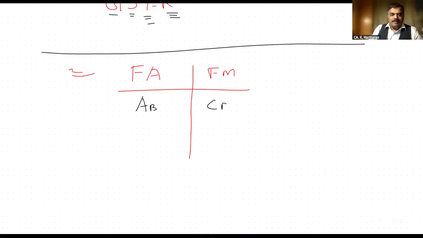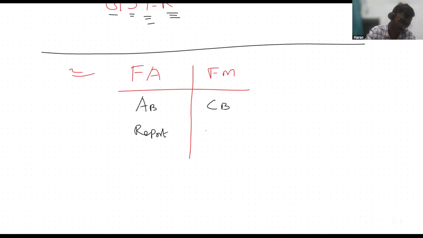Financial accounting is mainly for reporting purpose, presentation of data, financial statements. Financial management is for decision-making purpose.